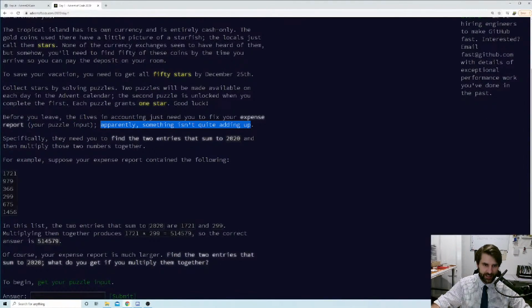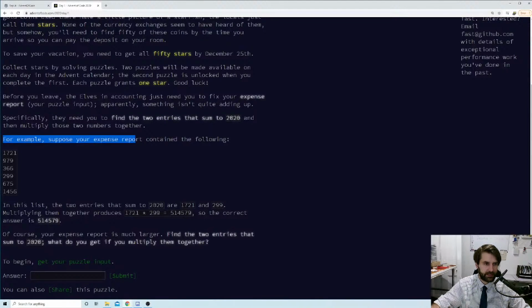Apparently, something isn't quite adding up in this expense report. Specifically, they need you to find the 2 entries that sum to 2020 and then multiply those 2 numbers together. So, for example, suppose your expense report contained the following 6 numbers. In this list, the 2 entries that sum to 2020 are 1721, this first one here, and 299, this 4th one in the list. Multiplying them together produces 514579. So the correct answer is 514579.